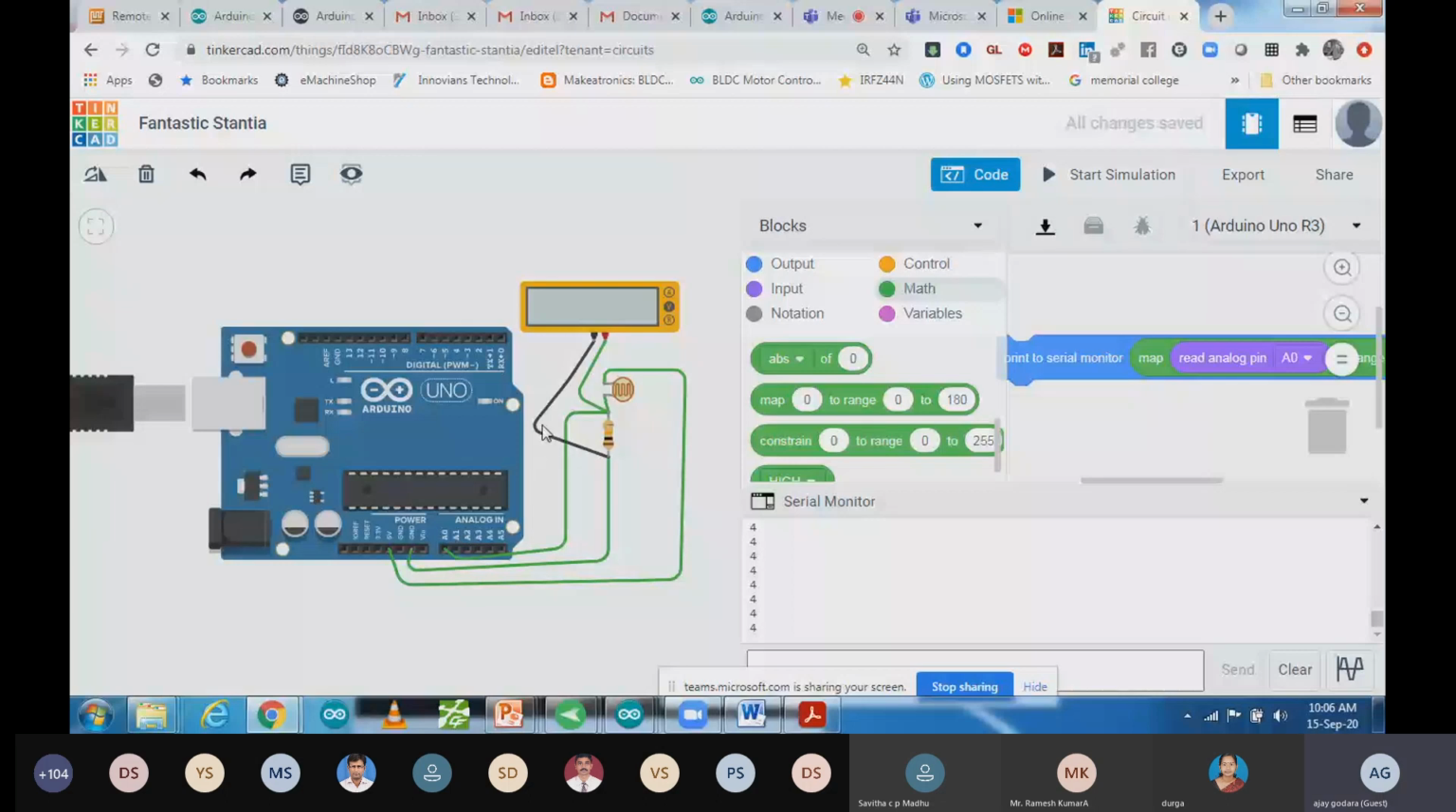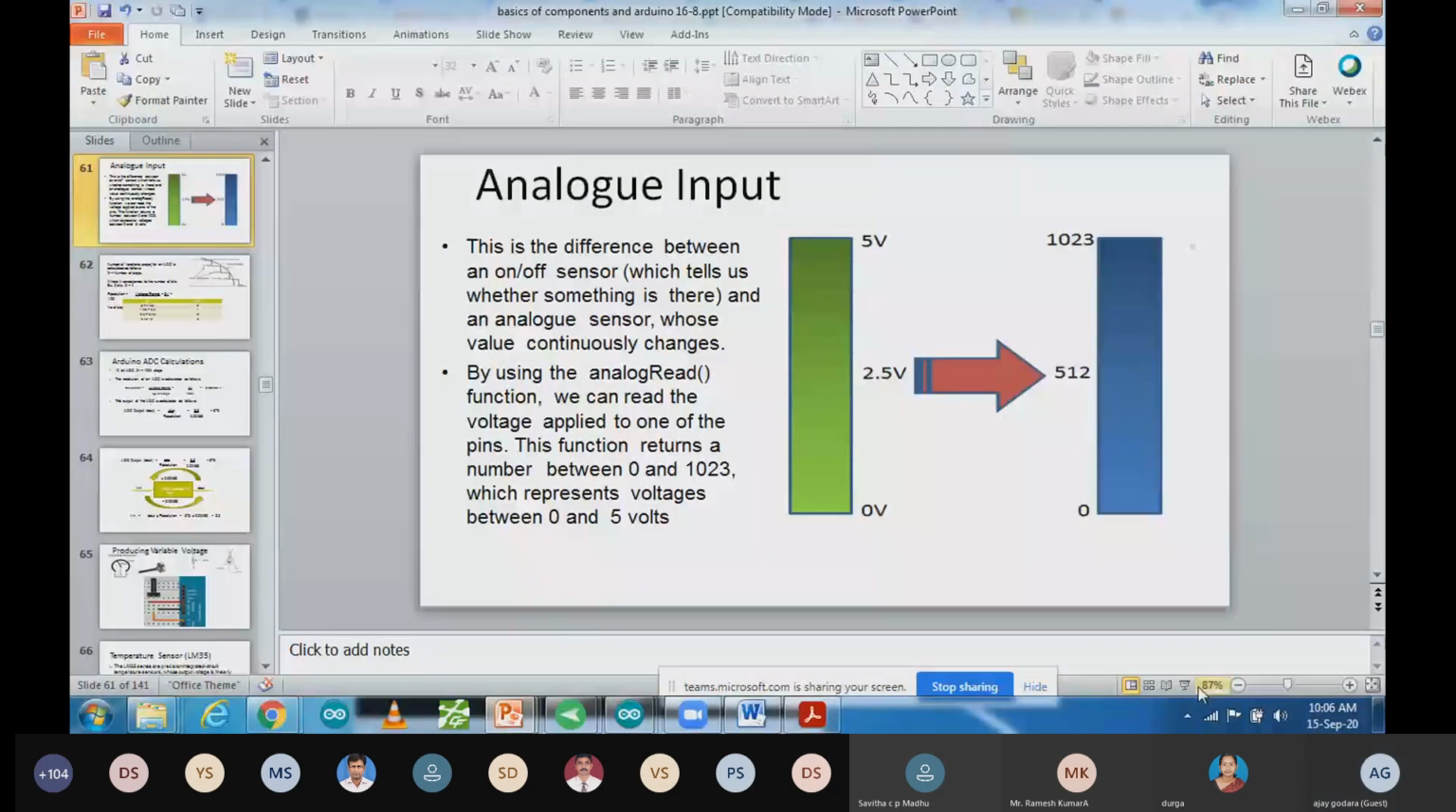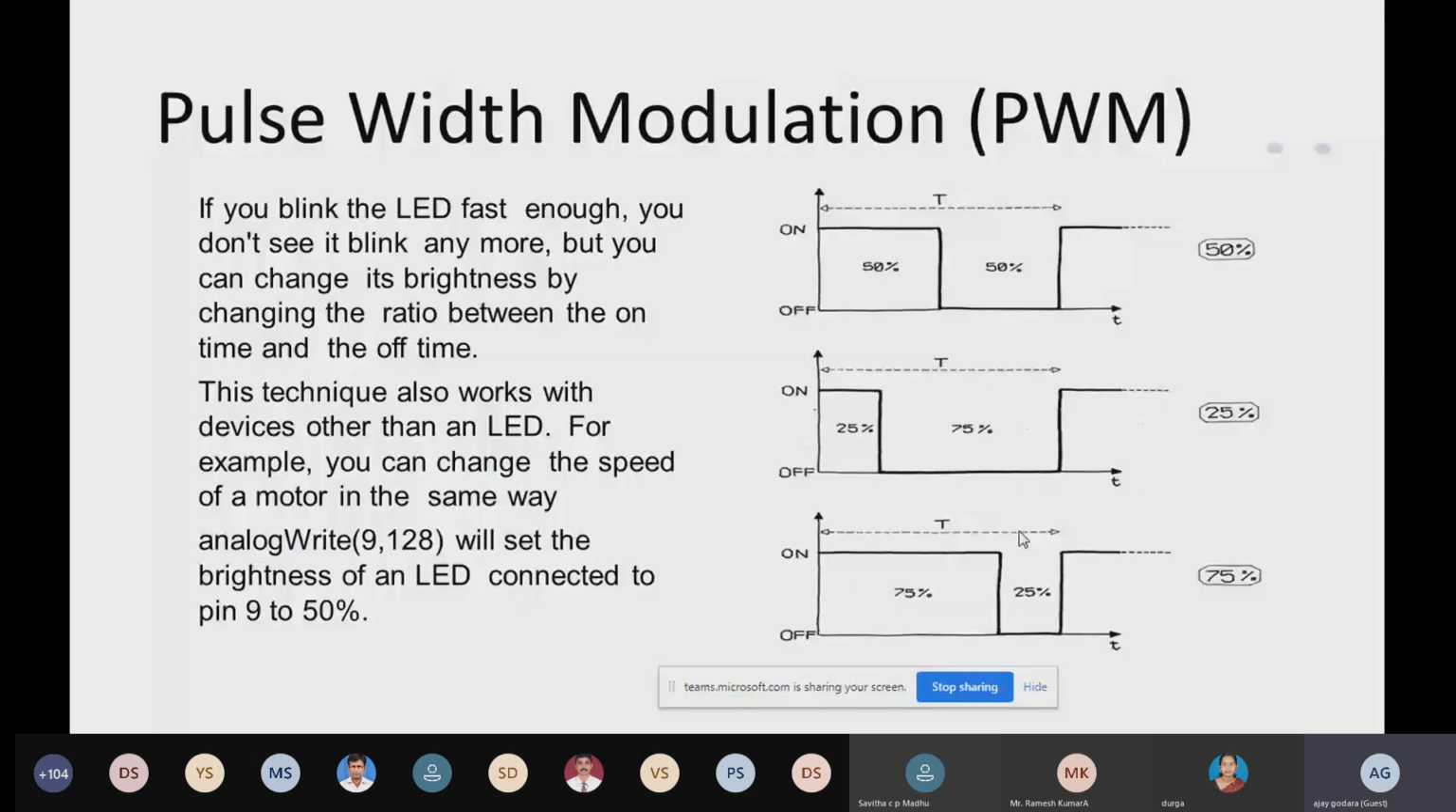So how can you do analog write? Analog write we can do in the very same way that we have used over here. So let me show you that analog write. Yes. So analog write, how can we do it? For that we are going to use one technique, that is the PWM technique. PWM stands for pulse width modulation.